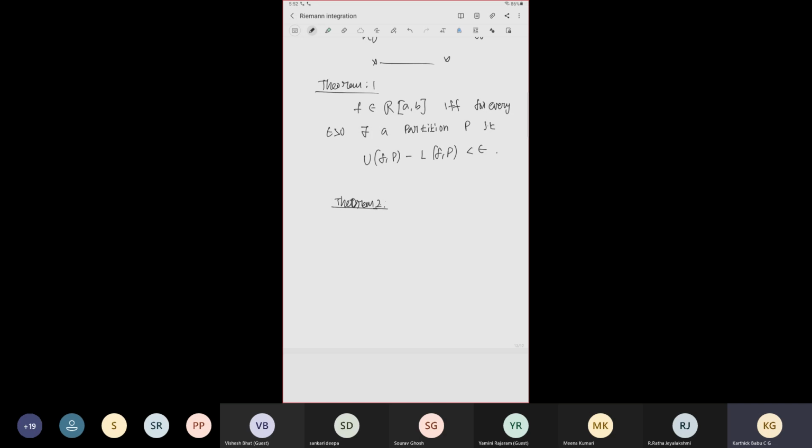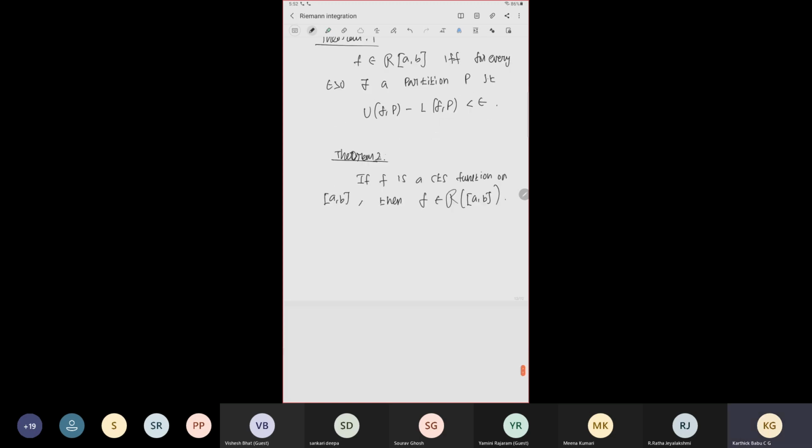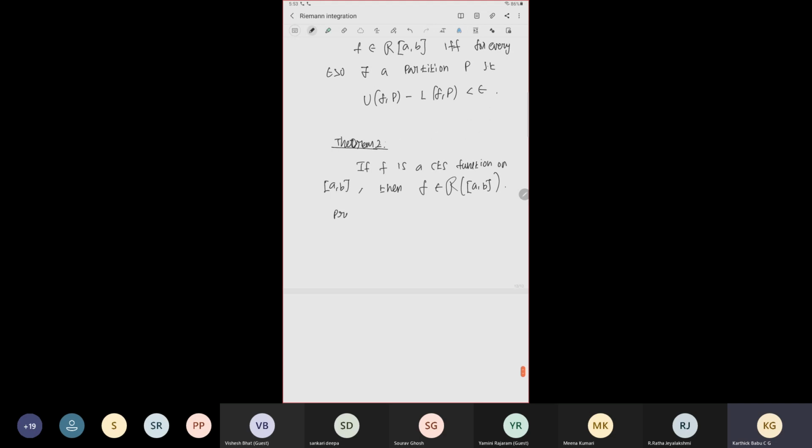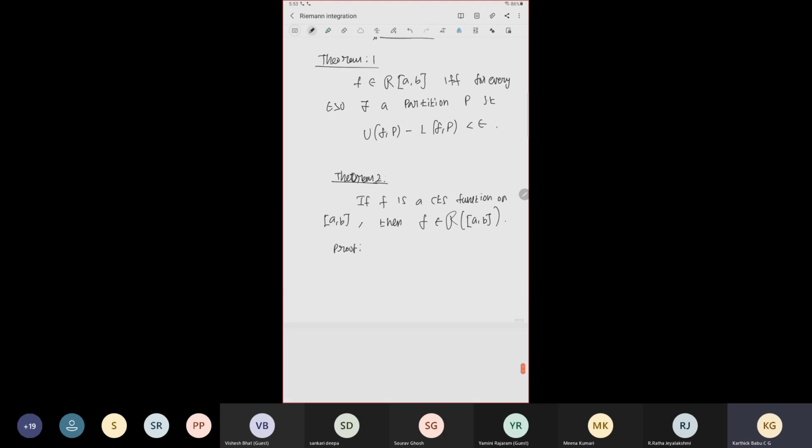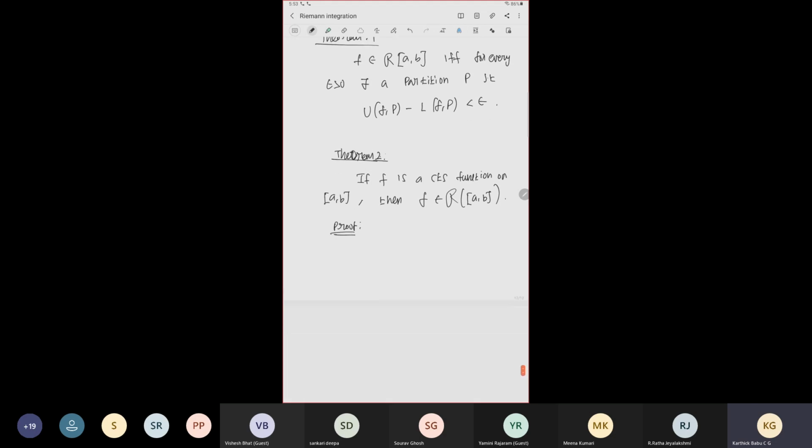So now we are going to prove that a continuous function on a closed interval [a,b] is Riemann integrable. Theorem: if f is a continuous function on the closed interval [a,b], then f belongs to R[a,b]. Now we will prove this. We are going to use the above equivalence to prove it. So given epsilon, we want to find the partition. That's what we are doing.